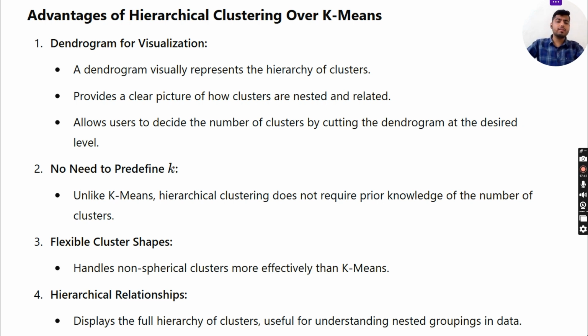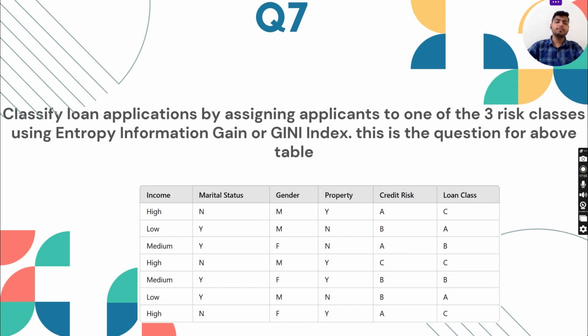Now, next is flexible cluster shapes. Handle non-spherical clusters more efficiently than K-means. And next is hierarchical relationships. Display the full hierarchy of clusters, useful for understanding nested groupings in data.